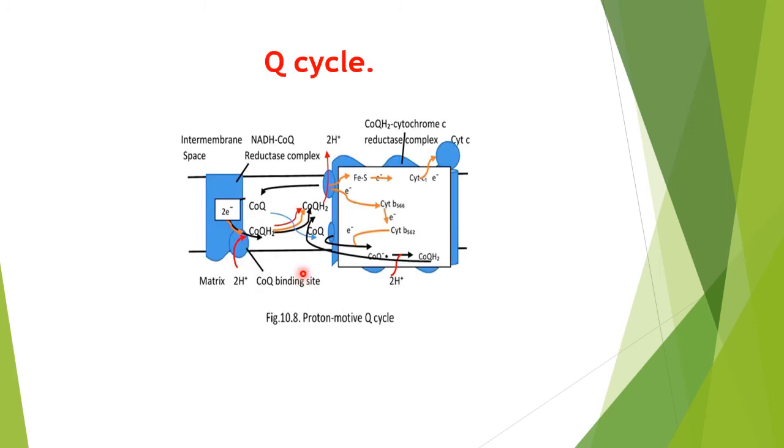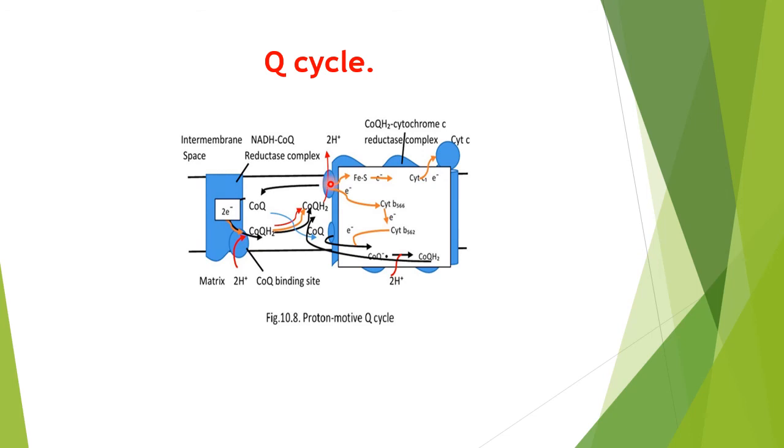So how is it operating here? We have this cytochrome C reductase complex. It has 2 sites. When there is a coenzyme Q, it will accept 2 electrons, and at the same time it will accept 2 protons, and it will become reduced coenzyme Q, ubiquinol, and that will move towards this site, towards the intermembrane space, where it will transfer its 2 protons towards the intermembrane space, and